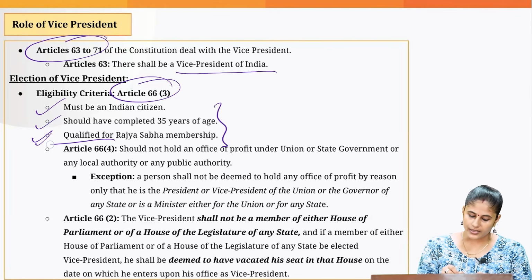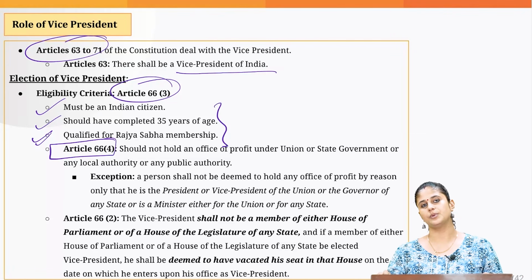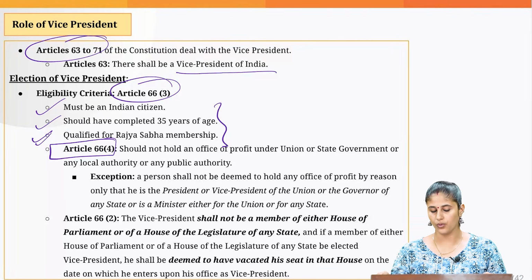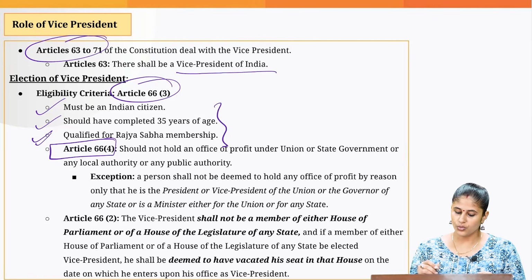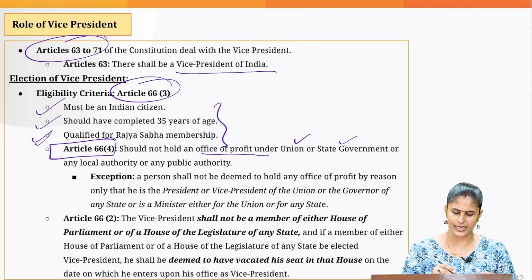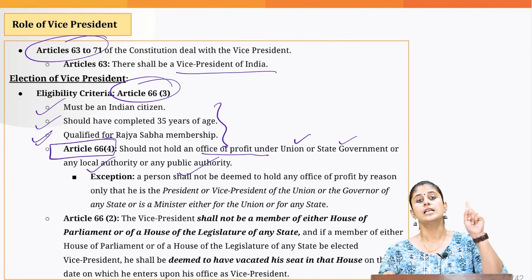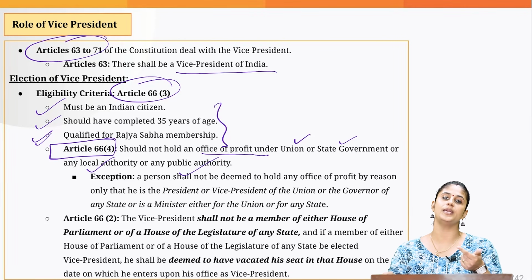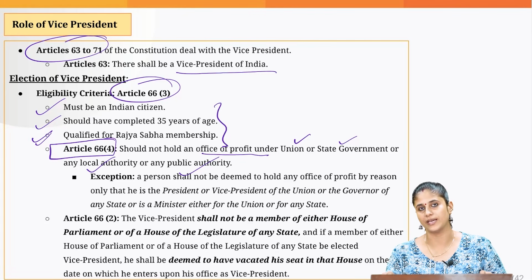Another criterion is mentioned under Article 66 Clause 4: a person who holds an office of profit under the union or state government or any other local authority or public authority would not be eligible to contest the election for Vice President.